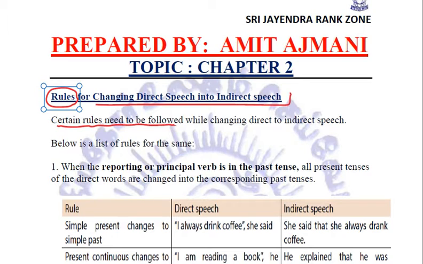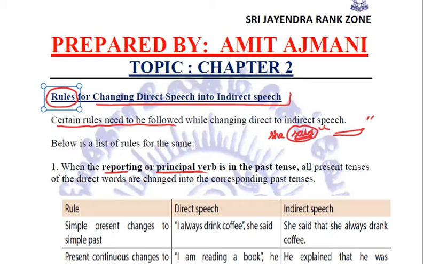Now, first of all, we have to observe that before the inverted comma, what exactly is the form of the verb used. The verb which is used before the inverted comma is called the reporting verb or the principal verb, right? For example, in the above example, we have seen she said. So this said is the reporting verb or the principal verb. We have to see in which actual form it is.